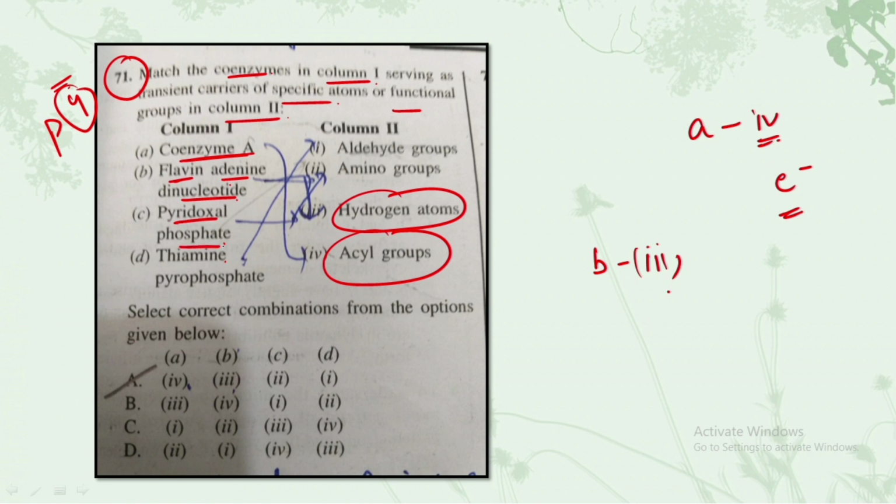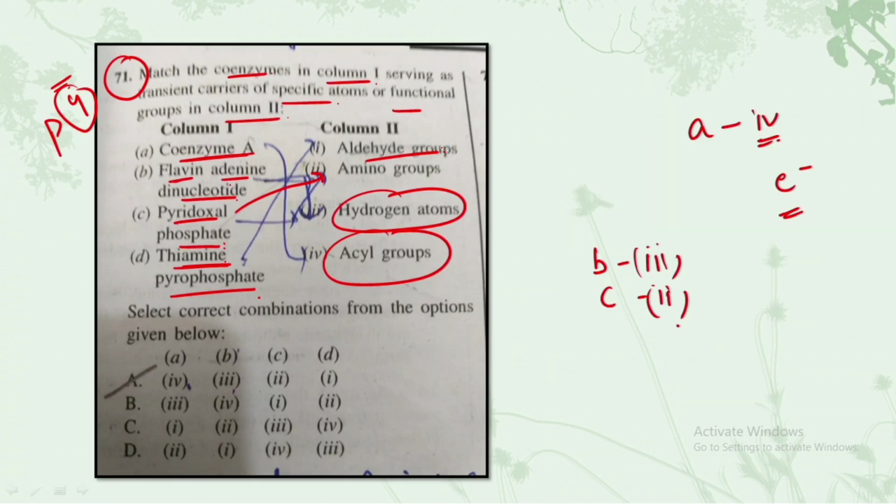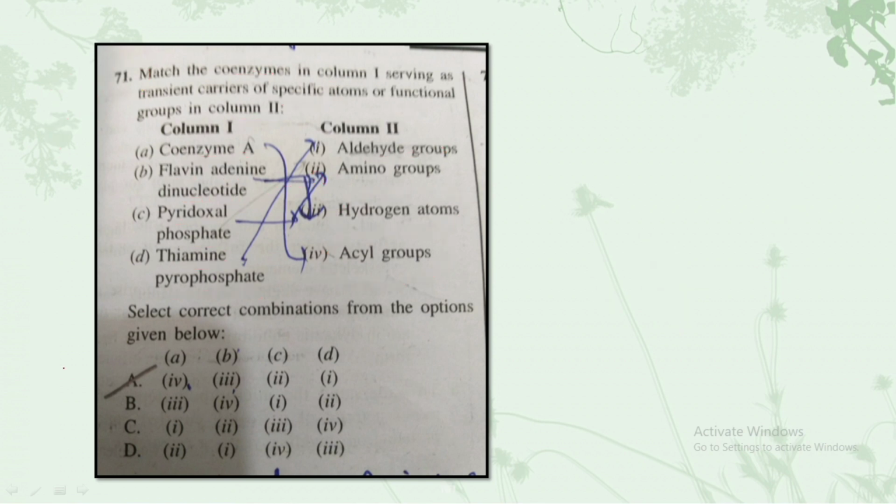And we have the pyridoxal phosphate. So C matches with the amino group, that is the second option. And the fourth one is thiamine pyrophosphate, that is TPP. It matches with the first one, that is the aldehyde group, as we have just discussed about each one of them. So just match all the 4 options that we have matched with the options given. So we can find out that A is the correct answer for this particular question. This question is very, very easy. All you have to remember is a few points related to the same.